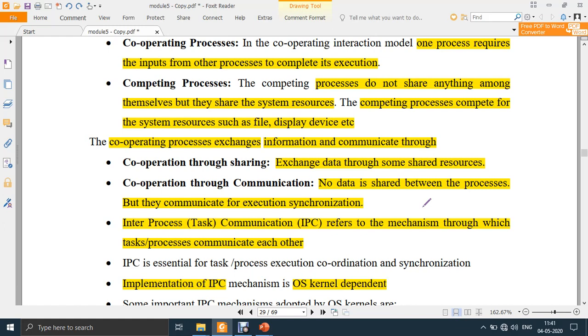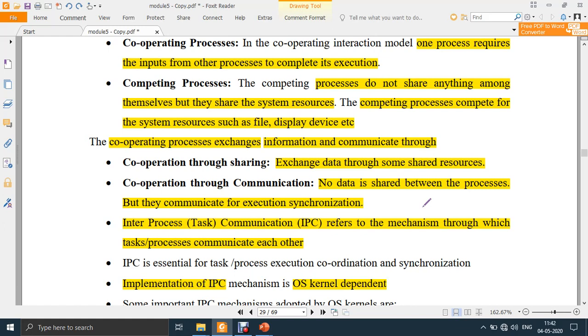But in data communication, no data is shared. Okay, no data is shared, but only signals are shared. So what do you mean by signals? Let's say one process is utilizing the monitor. Okay, let's say process 1 is utilizing the monitor to display something. As soon as it completes its use of the display, let's say process 2 is waiting to use the display. So process 2 has to come to know that process 1, which was utilizing the display, has completed its job of utilizing the display, and it has released the display.